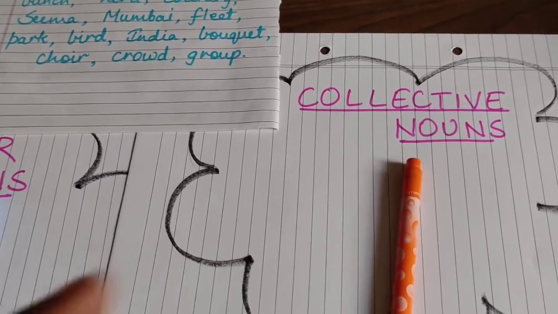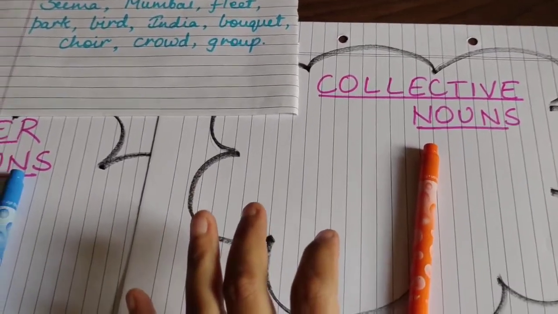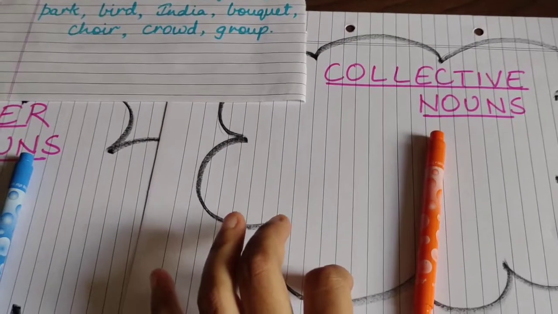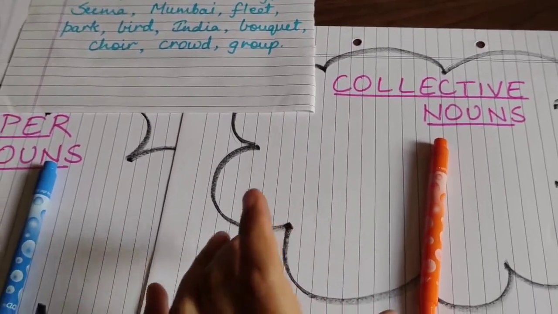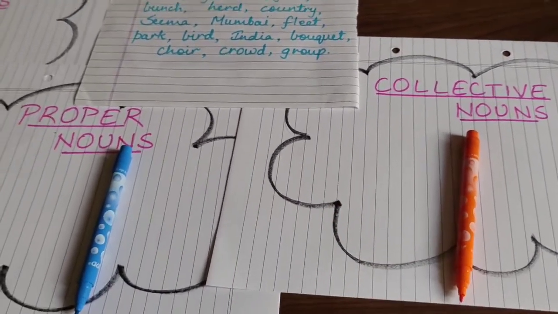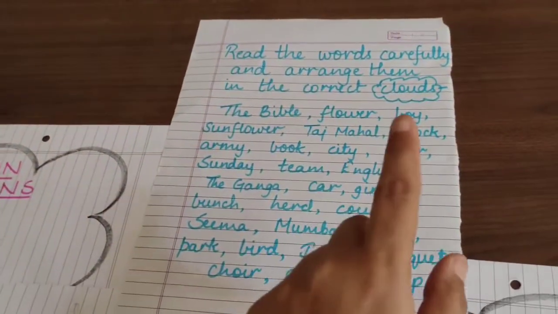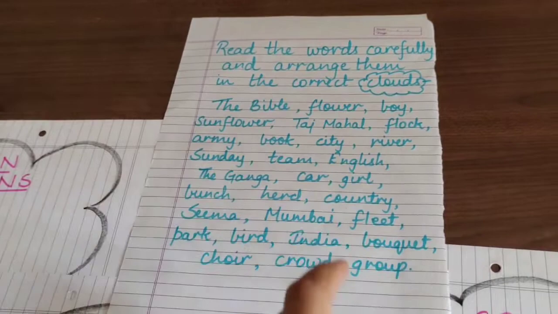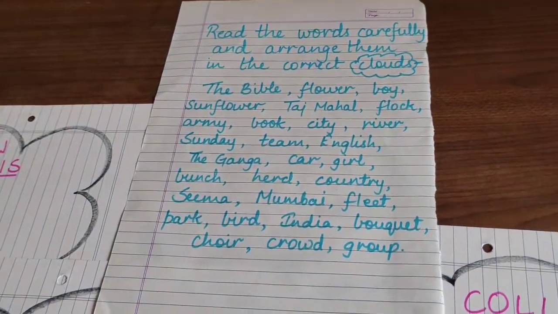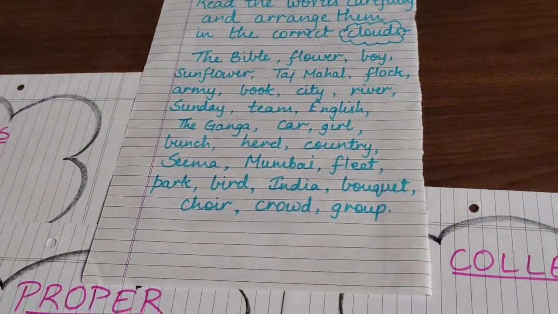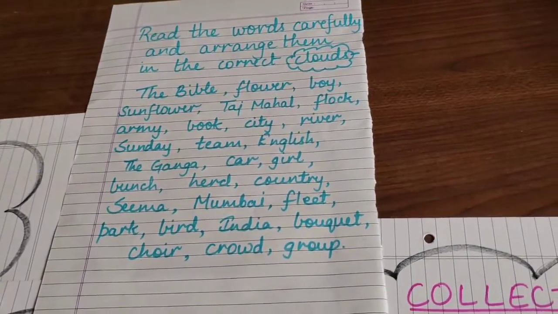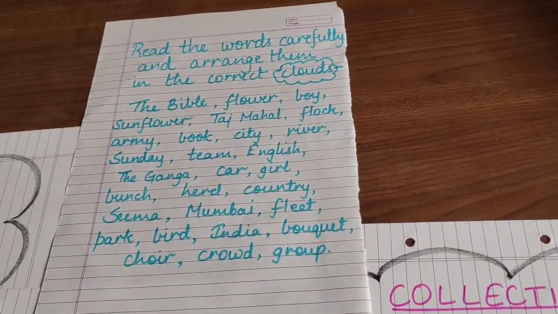Then the word bouquet will also come under the category of collective nouns. Is that clear? So let's get started with our today's activity, and you can understand from this very clearly. First of all, what you have to do: read the words carefully and arrange them in the correct clouds I have written here, because I have made 3 clouds, one of common noun, second of proper noun, and the third one of collective noun.